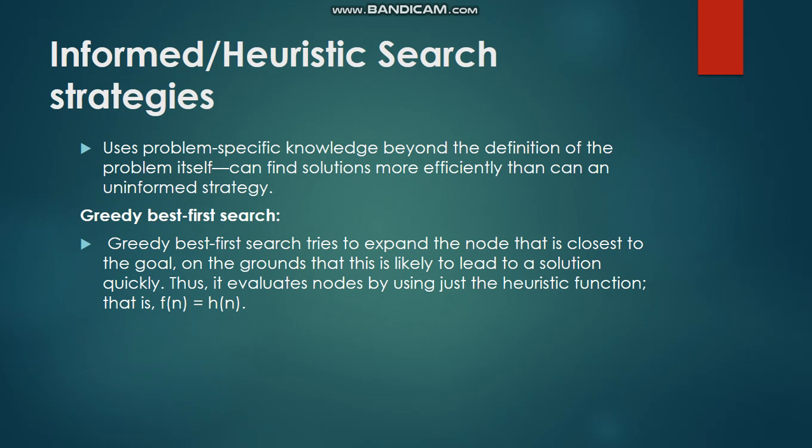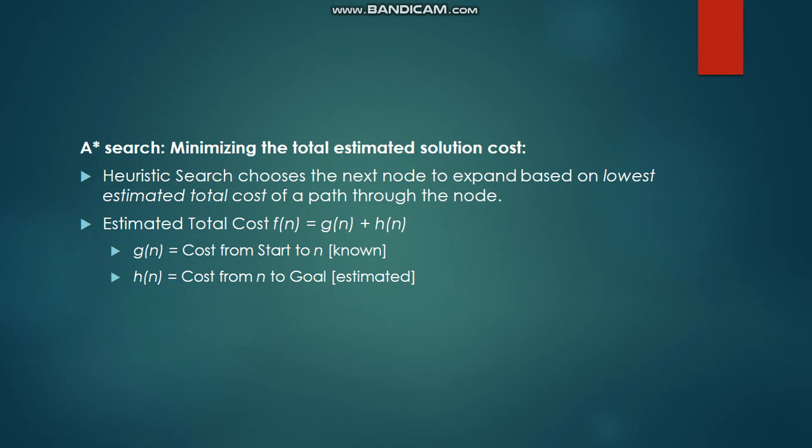It will expand the nodes in the same way, and it will search for the goal state, but it involves another thing, the heuristic function. It will be calculating the path, and using this heuristic function it will predict. And the next one is A star search.